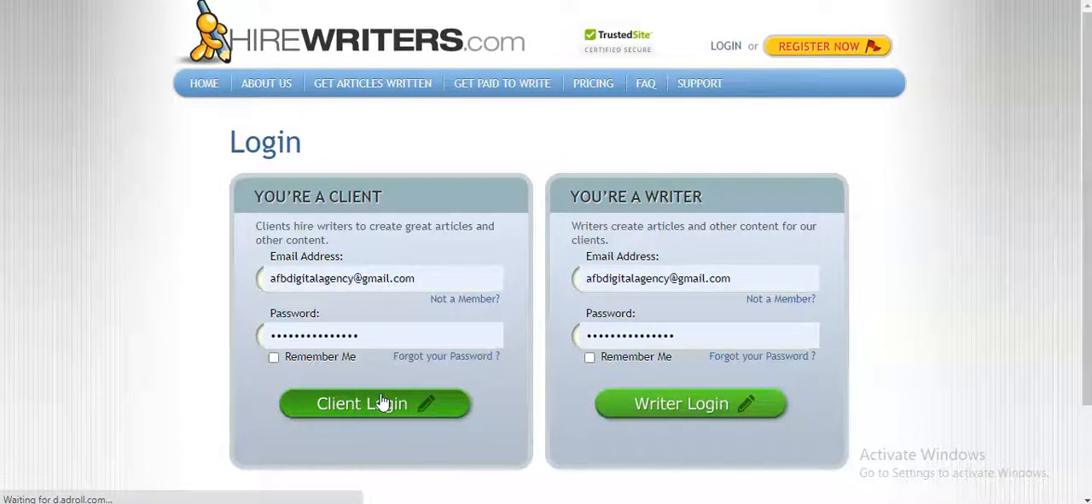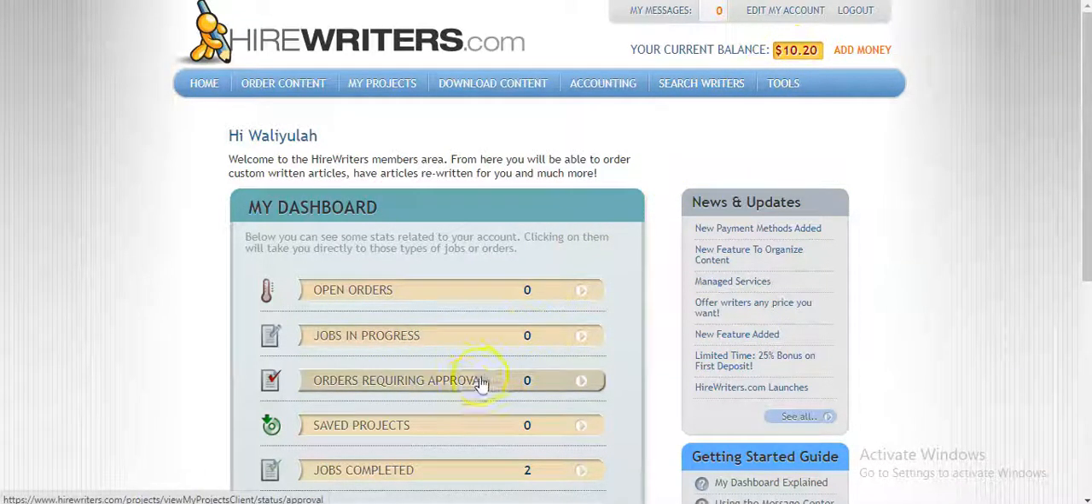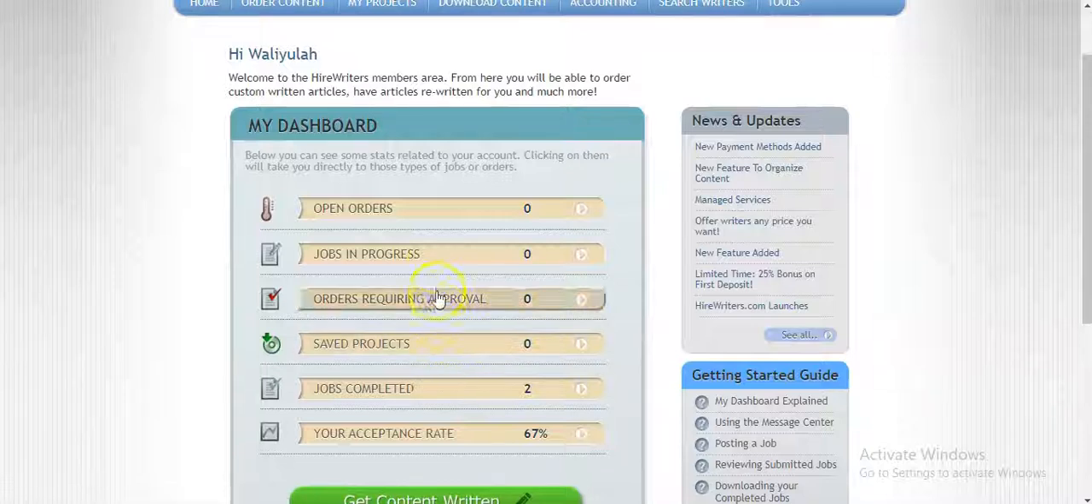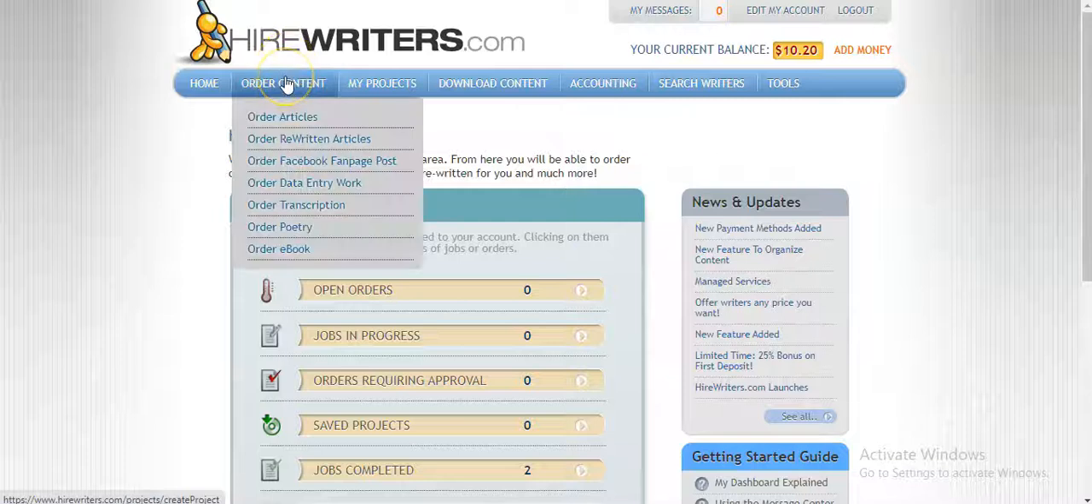I've ordered several articles on this platform. As you can see, I still have some balance. So all you have to do is just create an order. Order content. These are the contents you can order.